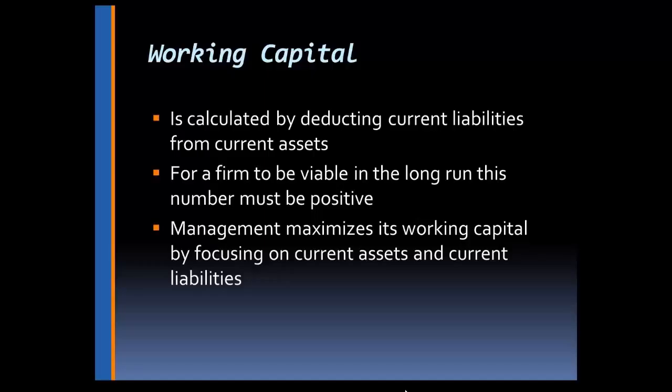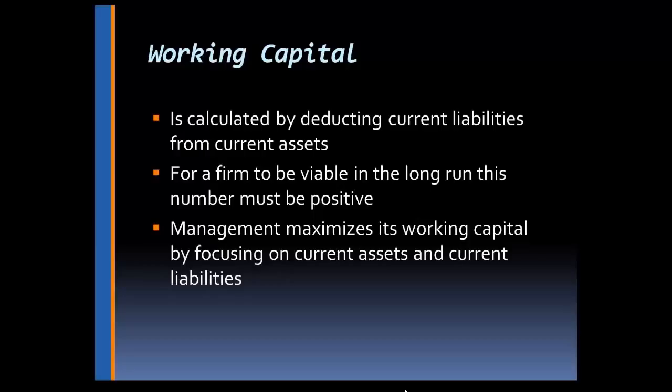Working capital. This is another really key element as to how liquid the company is. Working capital is calculated by deducting current liabilities from current assets. For a firm to be viable in the long run, this number needs to be positive. We need to have a positive amount of working capital on hand so we can meet our creditors when the bills come due.